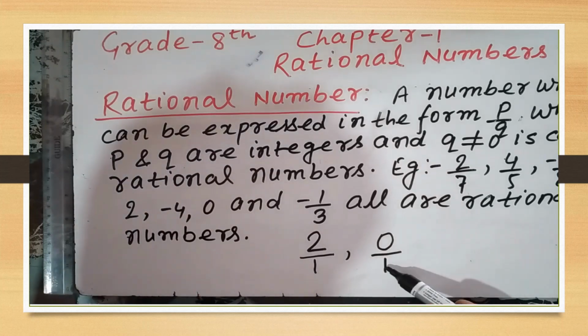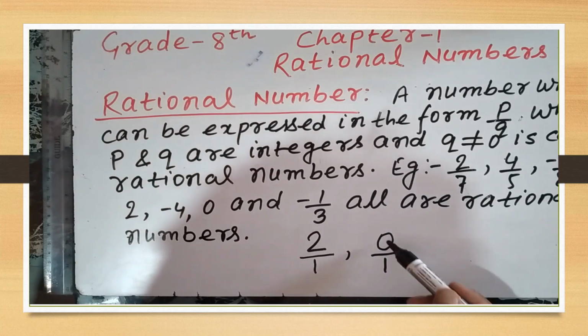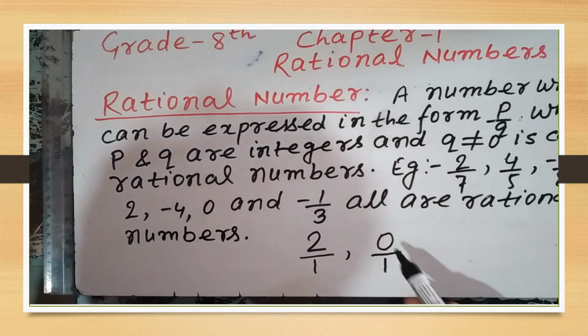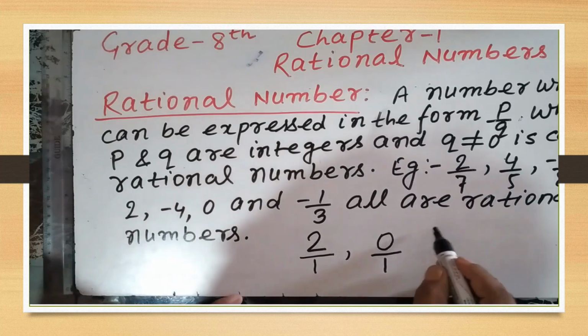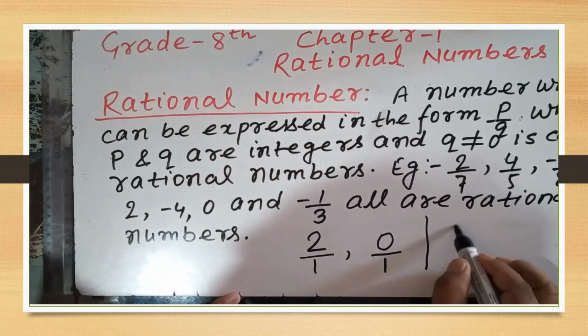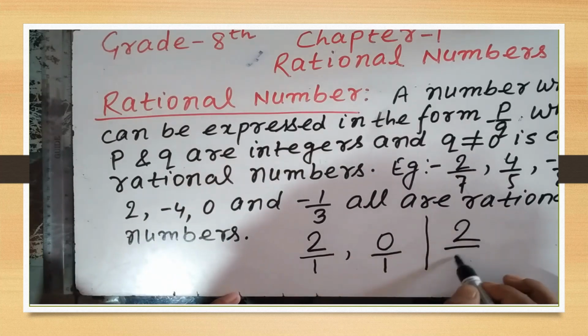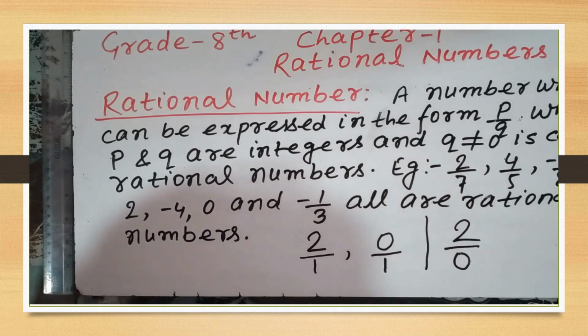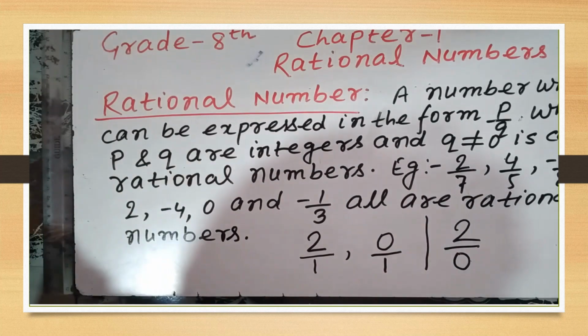So it is also in the form of P upon Q, so it will also be a rational number. But if you write 2 by 0, this will not be a rational number.